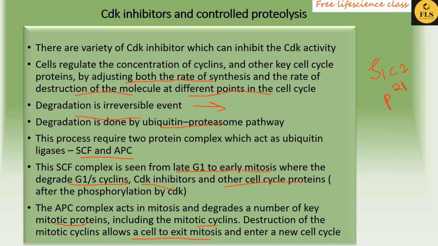What they do is find a protein which is meant for destruction and tag ubiquitin to the protein. When a protein is tagged with ubiquitin, the proteasomal machinery understands this protein is meant for destruction and degrades it into small pieces.